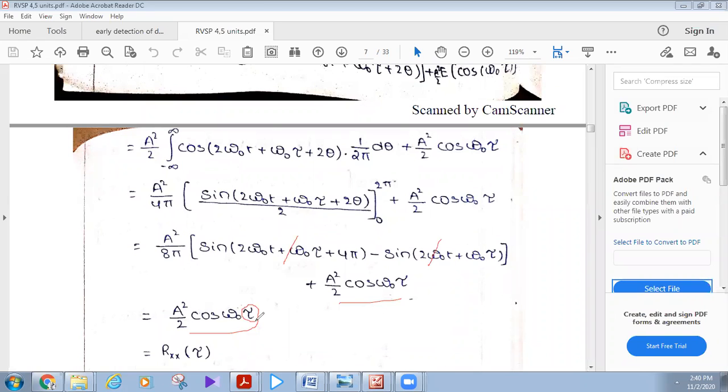We already shared this material. Can I share this material with you? Fourth and fifth unit material.